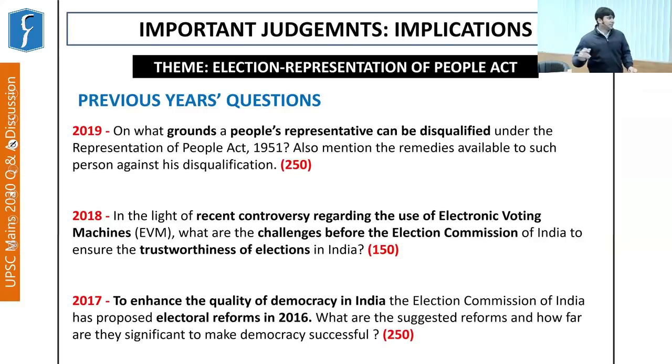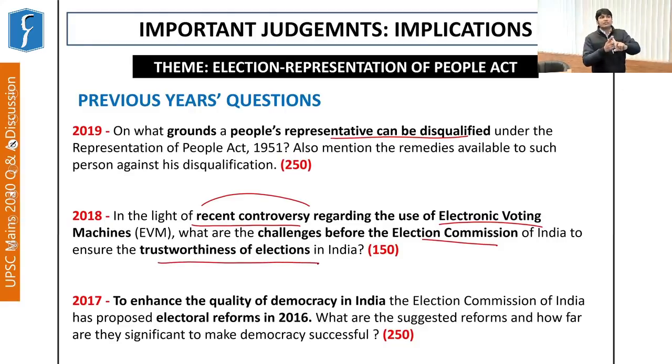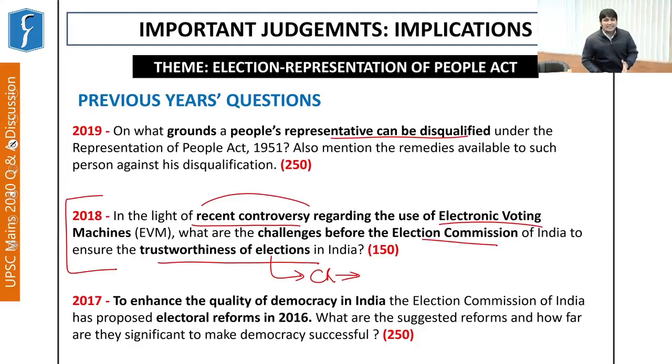Similarly, this aspect of disqualification was again asked in 2019, and in 2018 there was a question on the recent controversy regarding the use of electronic voting machines and the challenges before the Election Commission to ensure trustworthiness of elections. This aspect of trustworthiness is very important, because it is here that the credibility of democracy can be called into question. If an election is not fair, then the democracy being practiced is not fair. So trustworthiness of the Election Commission becomes a key aspect while studying the overall mechanism of elections.